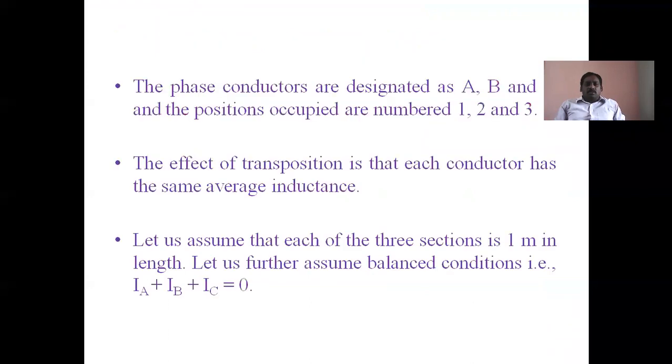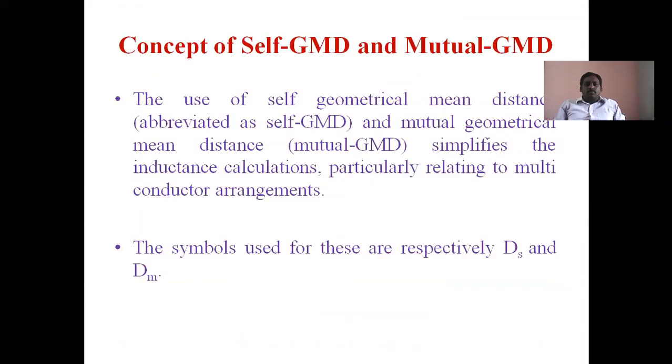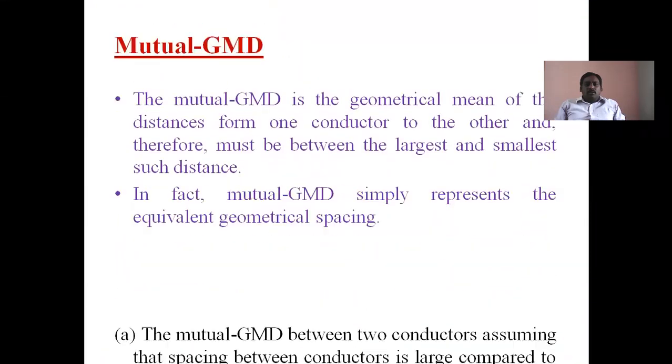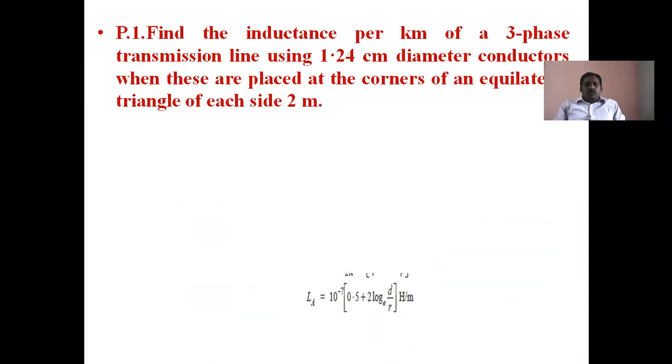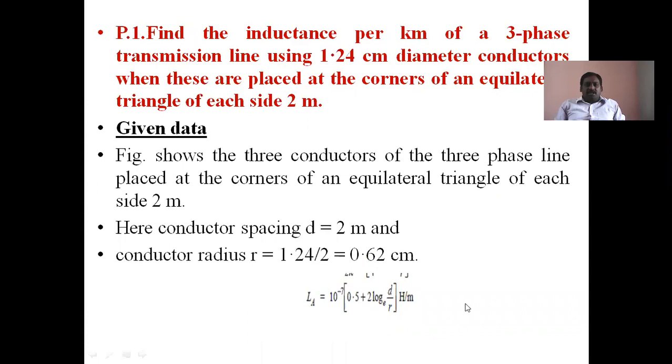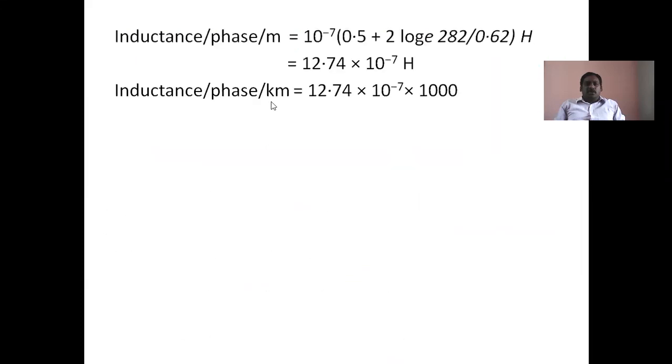Equal spacing means simply the formula like this: LA is equal to 10 power minus 7 into 0.5 plus 2 log e d by r. But unequal spacing means the formula like this: 10 power minus 7 into 0.5 plus 2 log e 282 by 0.62.